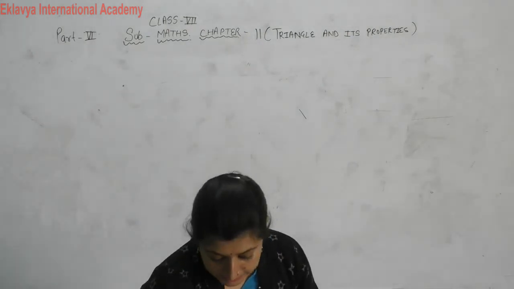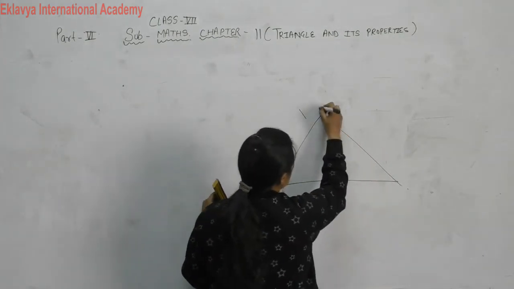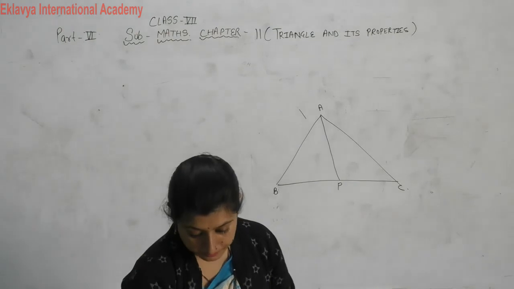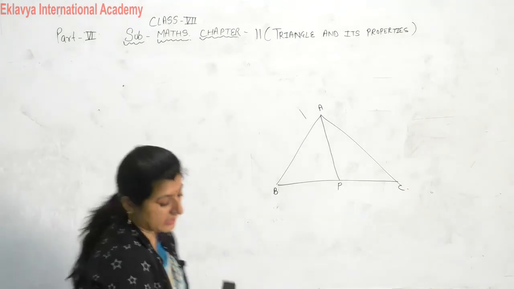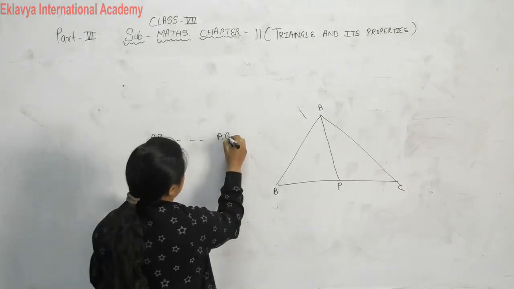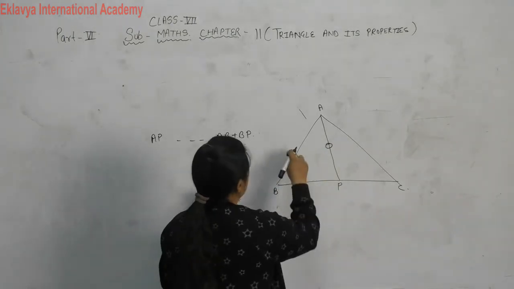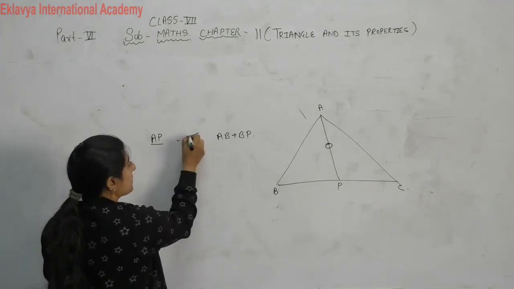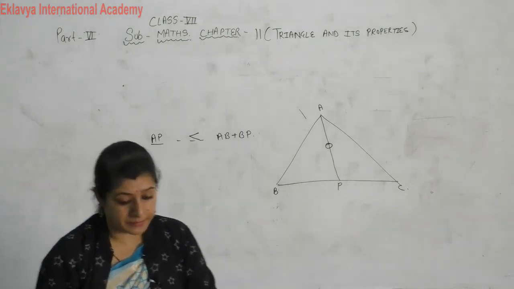Next question: in triangle ABC, P is a point on the side BC. Complete each of the statements below using the symbol less than or greater than so as to make a true statement. AP, AB plus BP. See, where is AP? AP is this one, AB plus BP. The sum of any two sides should be greater than the third, but AP is given to you, so the sign is less than. So we can say AP less than AB plus BP.